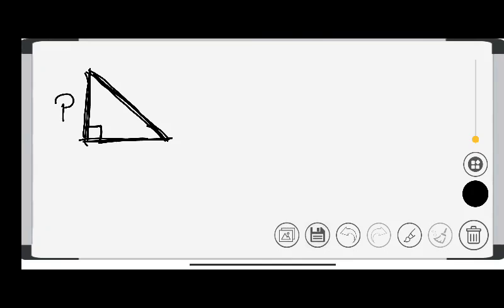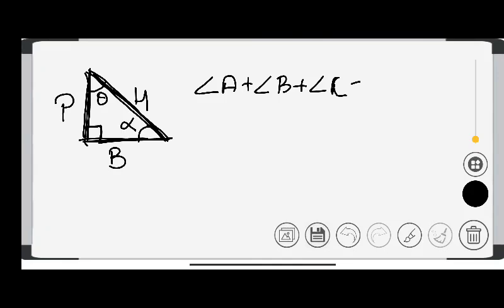So perpendicular, base, hypotenuse. This one is an angle, this one is an angle. Let's take theta and let's take alpha. The sum of angles of a triangle is 180 degree.